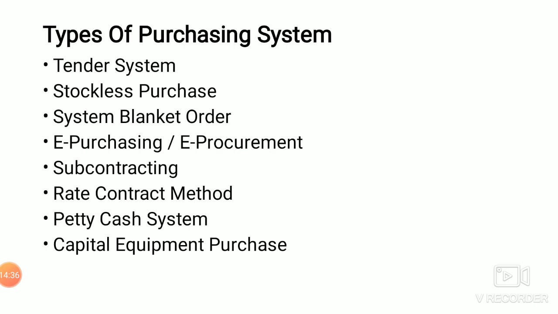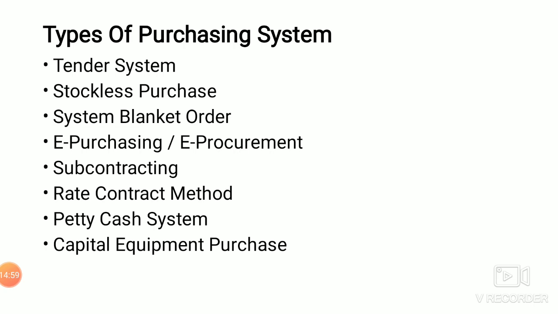Next, we are going to see about the types of purchasing system. Here, the first one is tender system. Like government tenders, we used to see in a newspaper. Tender will be noticed in the media. Whoever is interested will quote their quotations to us, and with respect to the promise made by them, the contract will be fixed. That is a tender system.